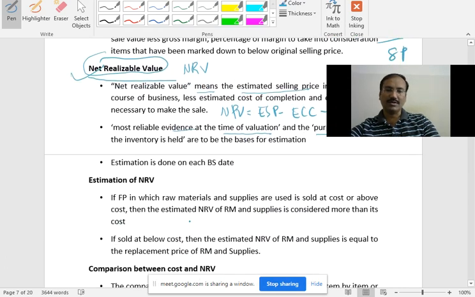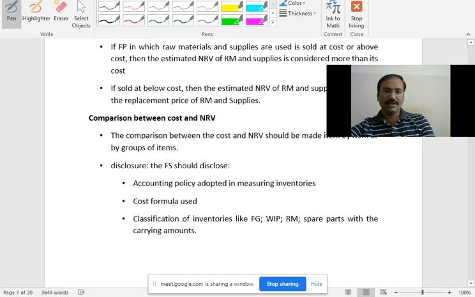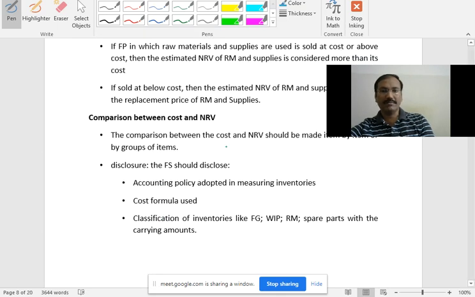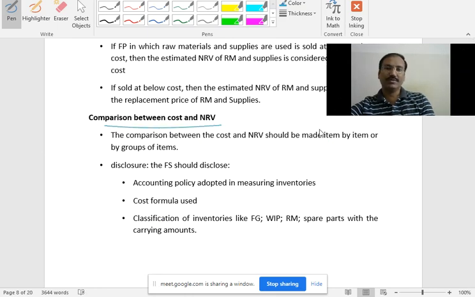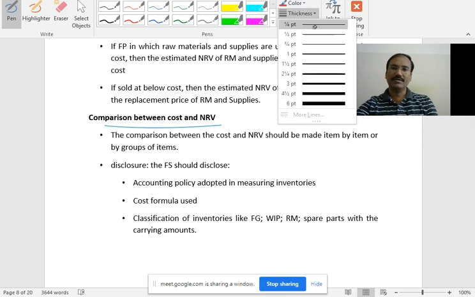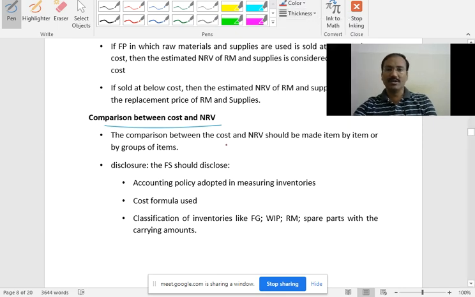These are the costs. I will send you these theory notes. The example formula I gave here was the same. Then the very important comparison between the cost and NRV. How is the cost to be compared? In case of comparison, the comparison between the normal cost and NRV, net realizable value, should be made item by item, that is one by one, each item that you have, or the group of items.